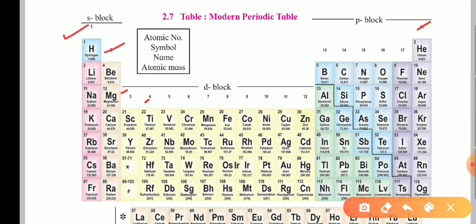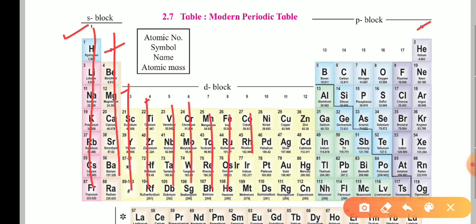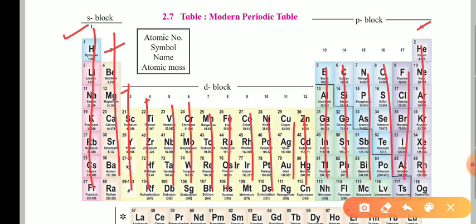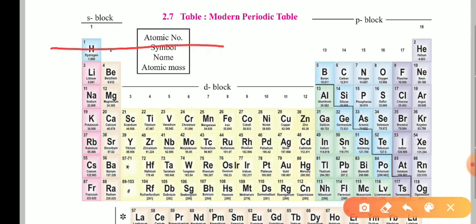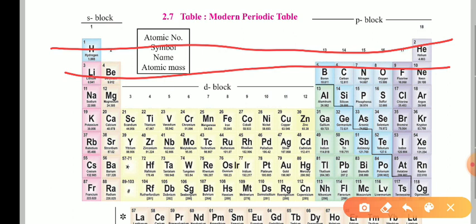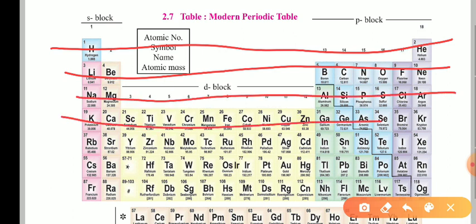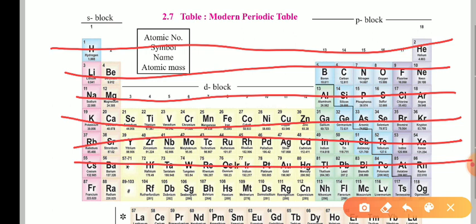These vertical columns, these 18 columns, are called groups. Group number 1, 2, 3, 4, 5, 6 till the 18th group. And the horizontal rows, 1, then 2, 3, 4, like this, total 7, are called periods.